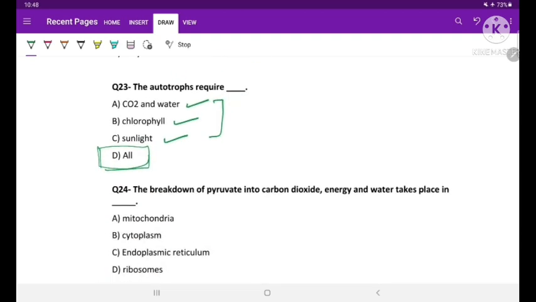Question number 24. The breakdown of pyruvate into carbon dioxide, energy and water takes place in the... Pyruvic acid, which is formed in the process of glycolysis in the cytoplasm, goes into the mitochondria, and in the mitochondria it undergoes the Krebs cycle and forms carbon dioxide, energy, and water is also released. So the answer for this particular question will be mitochondria, right?